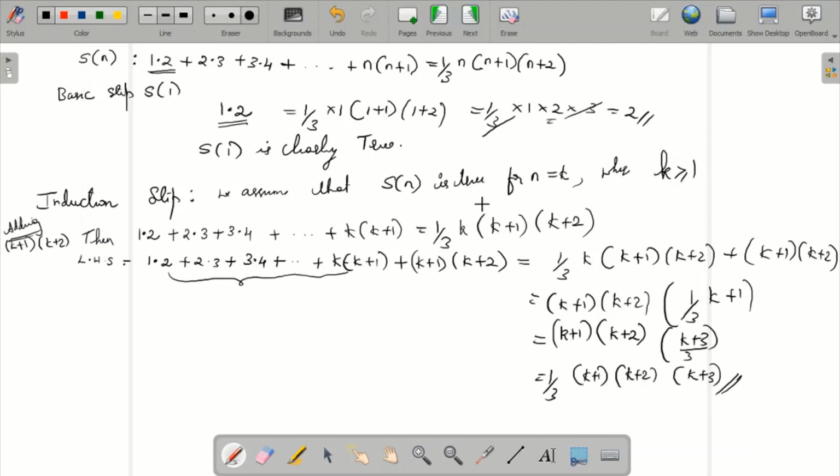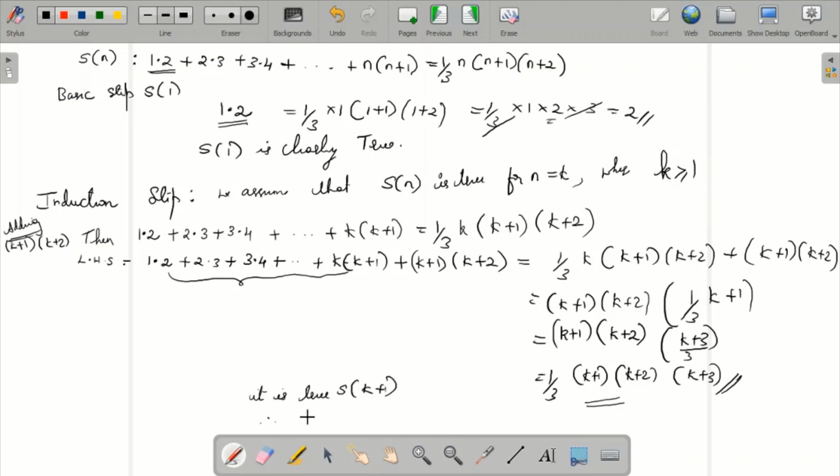So this is how we solve the equation. Compare over here: if you put k plus 1, you get k plus 1, k plus 2, and k plus 3. So that we got as it is. So it is true for S of k plus 1.